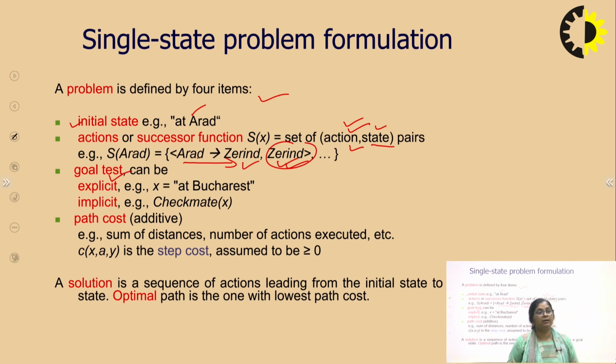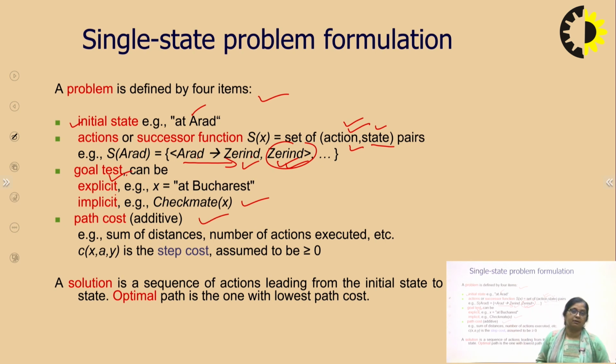Now, when we are taking a goal test, it can be explicit or implicit. For example, we are checking, are we at Bucharest? So what is the scenario? We are explicitly checking. So this is an explicit check for the goal. Sometimes we have problems in which the test is implicit. For example, in chess, a check and mate situation. When the check and mate situation becomes true, it is the implicit goal test. Explicitly we are not checking. The intelligent system is checking what the state is now.